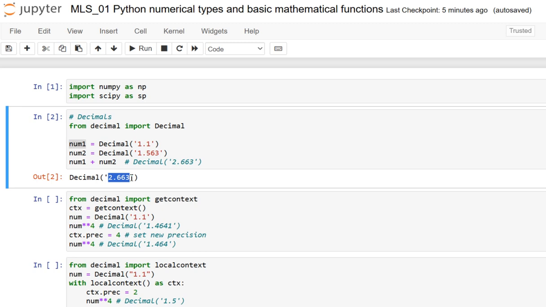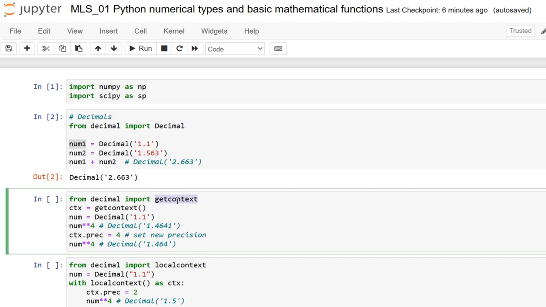The decimal package also provides context objects, which allow fine-grained control over the precision, display, and attributes of these decimal objects. And here the default context can be accessed by using the getcontext function from the same decimal module.